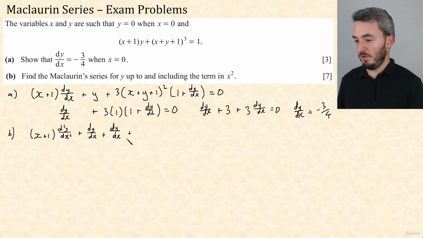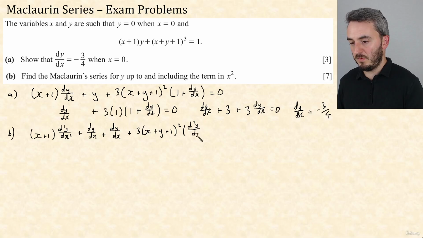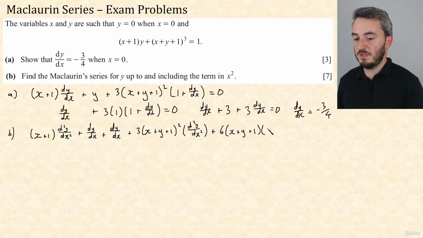It's probably prudent to split this up into a u and a v, but I'm just going to go for it. Here's my u, here's my v. So it's u v dash. So u is 3x plus y plus 1 squared. V dash, I differentiate this bracket, and it's, well, 1 differentiates to 0, and it's d2y by dx squared, plus u dash v. So u dash is here. So power comes down, drops by 1, multiplied by the derivative of what's inside the bracket, which is 1 plus dy by dx. That's u dash, and then I've got v as well, which is 1 plus dy by dx.